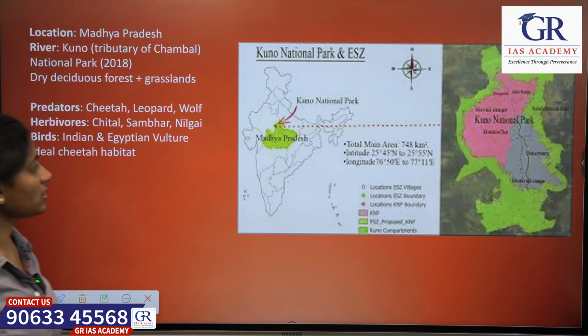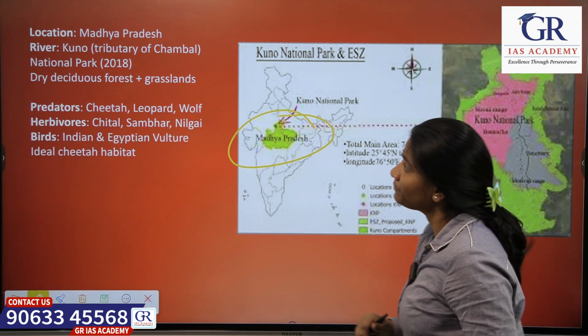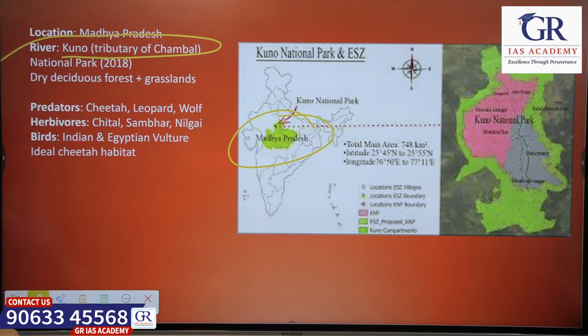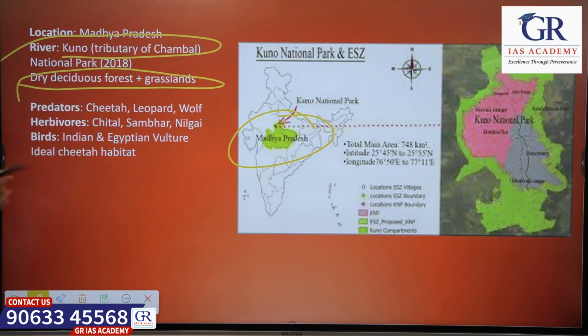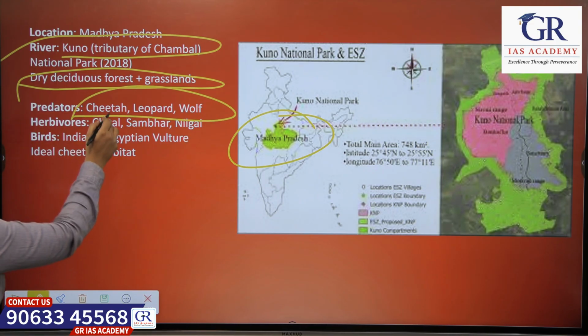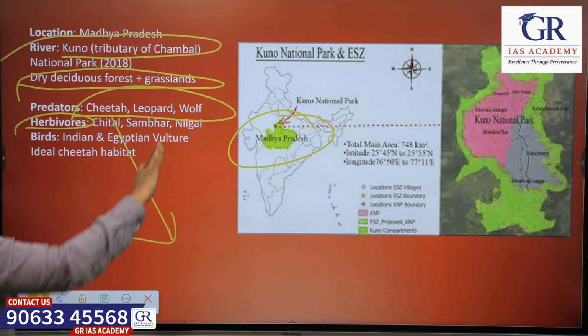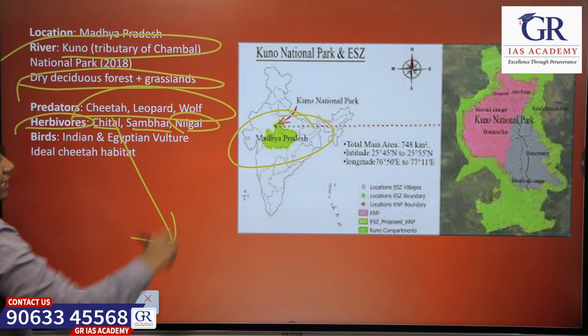So where is it located? In Madhya Pradesh, Kuno National Park, okay. It is on a tributary of the Chambal River, and it has dry deciduous forest as well as grasslands. The predators present here are cheetah, leopard and wolf. The cheetah has been reintroduced, okay. Herbivores present in this national park are cheetal, sambar and nilgai.